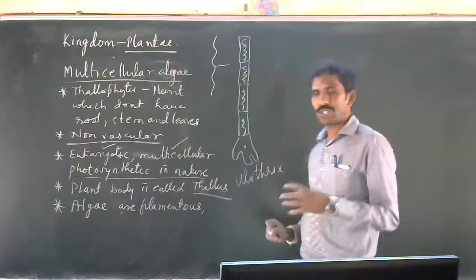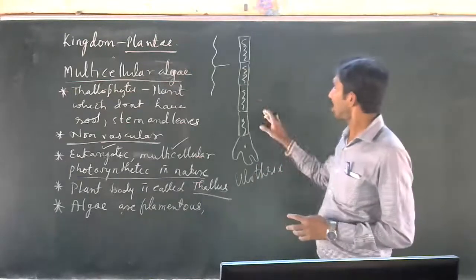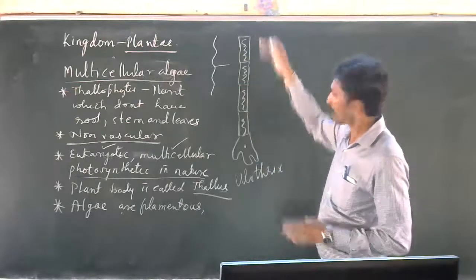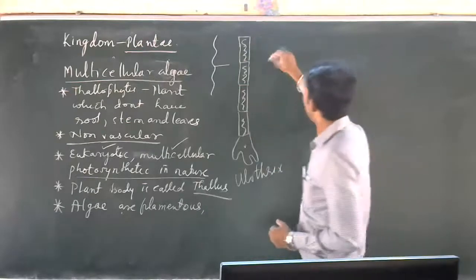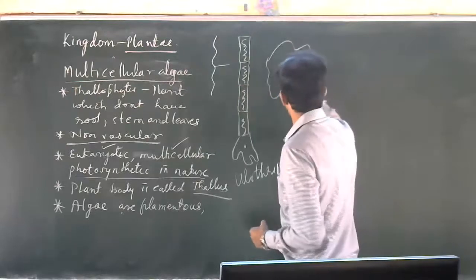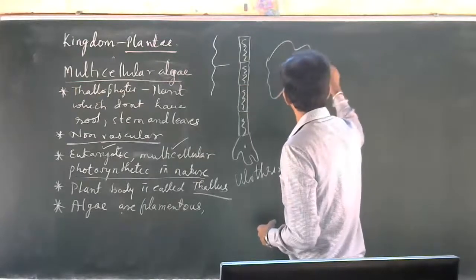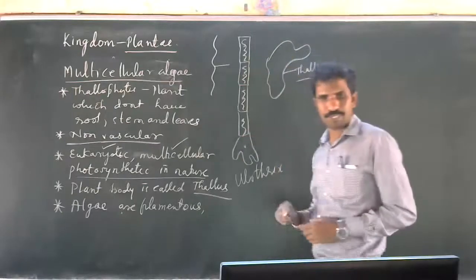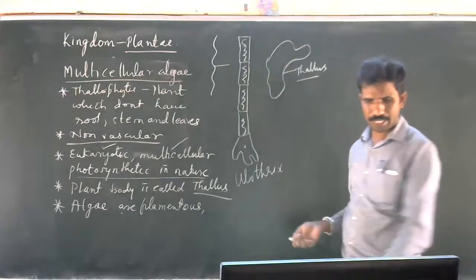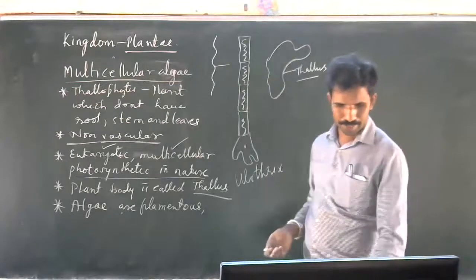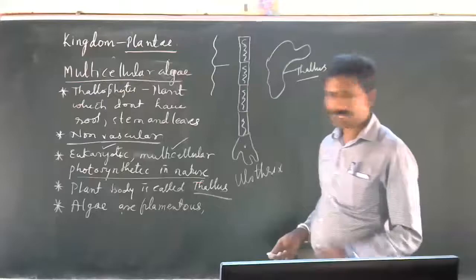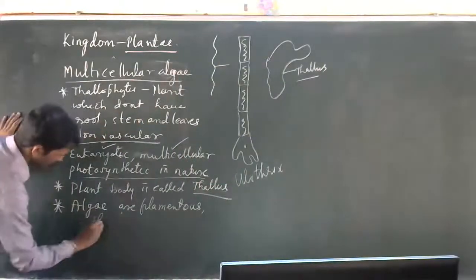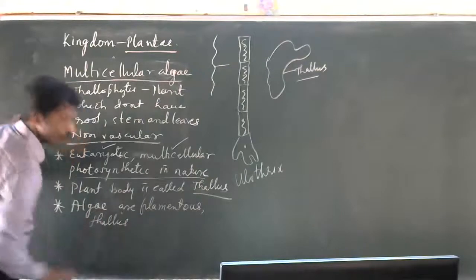If you look in the microscope, they somewhat look like this. The cells are arranged like a necklace, one by one. Or sometimes they have a thallus formation. This is filamentous, thread-like. Thallus formation is like a sheet. You can see Ulva here. So your body structure is filamentous or the thallus form.